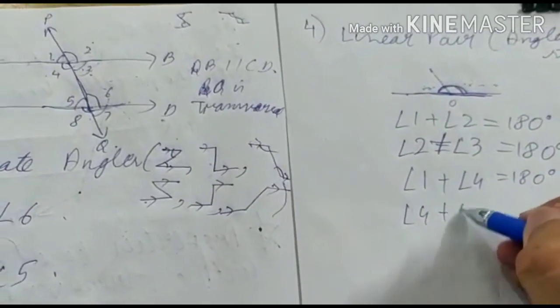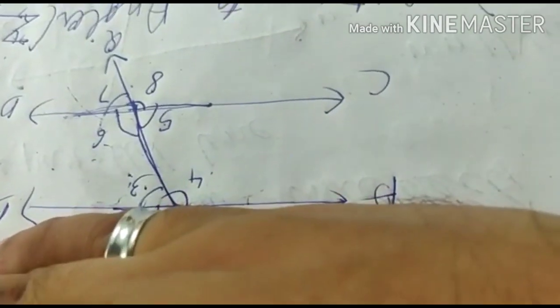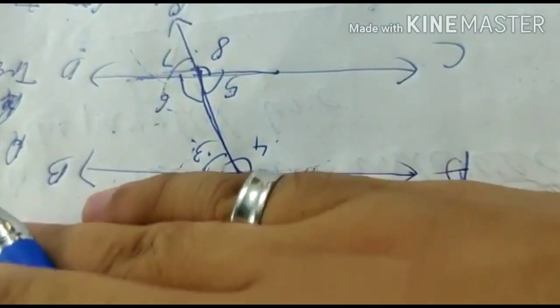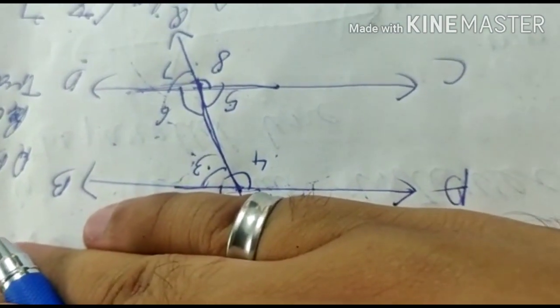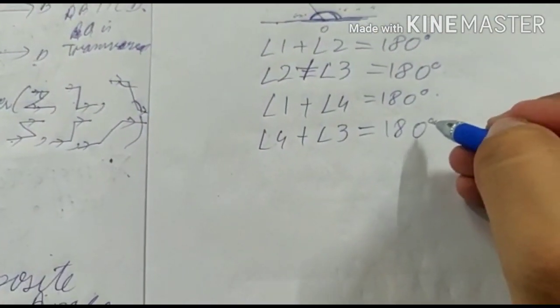Angle 4 plus angle 3. Look, AB is a straight line and 3 and 4 are formed on the same point on the same straight line. So angle 4 and angle 3 are linear pairs, that is, angles on a straight line. Their sum is 180 degrees.